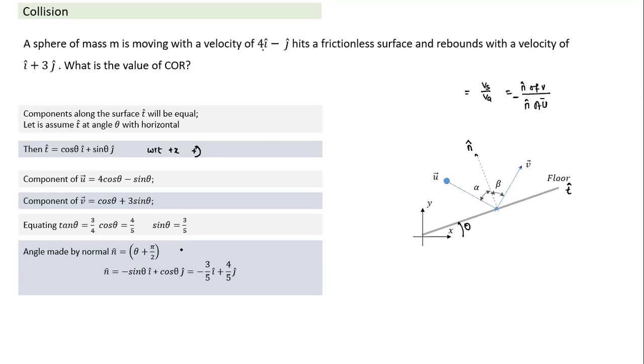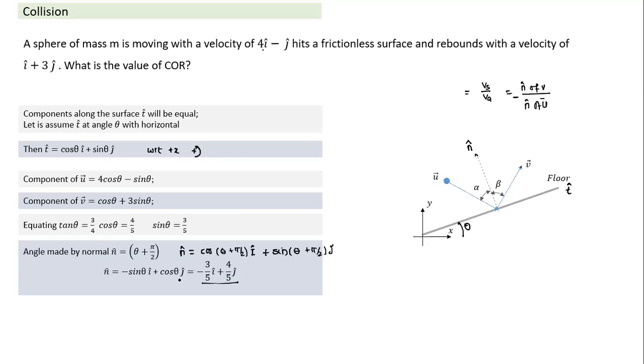I have used the same thing, but I substitute here, I get this value. So what is n cap equal to? N cap becomes equal to cos theta plus pi by 2 i cap, because now the angle is this angle. When the angle was theta, it will become theta plus 90. It becomes sin theta plus pi by 2 j cap, and those values become equal to minus sin theta i cap, and this becomes cos theta j cap. And I know the sin theta value and cos theta value. I get the value of the n cap vector.